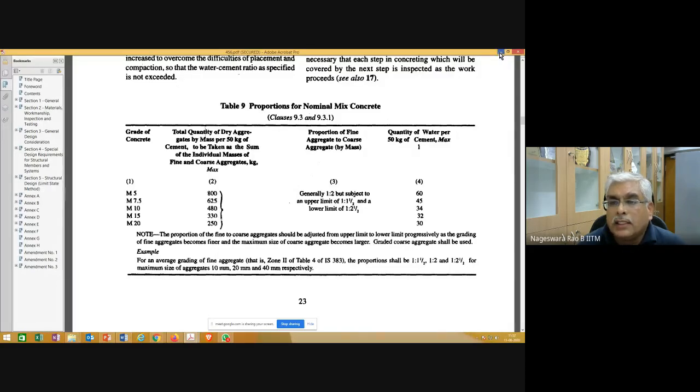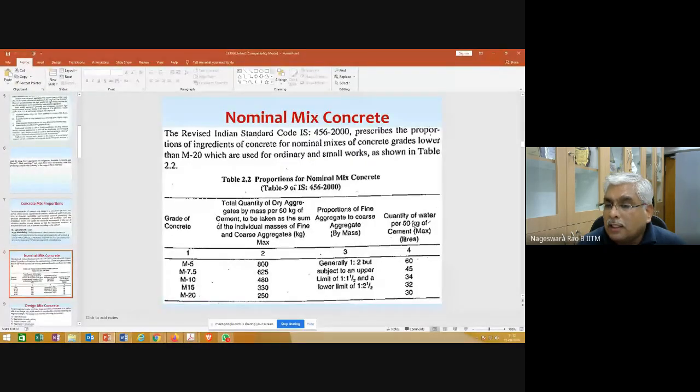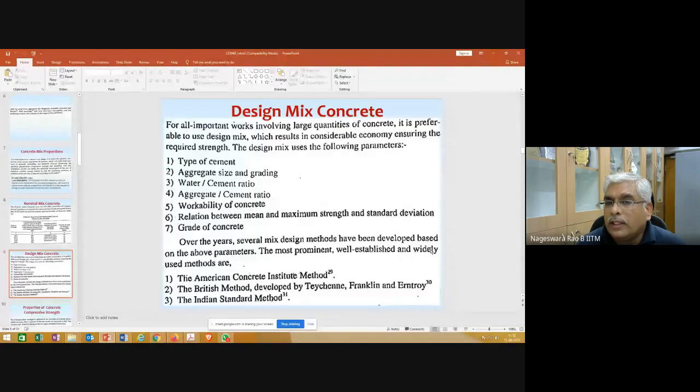And then, if your grade of concrete is higher than M20, you need to do mix design. Various methods are there. We strictly follow the Indian standard method, IS 10262. I'll explain it step by step in the next class.